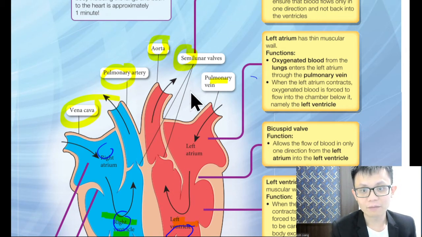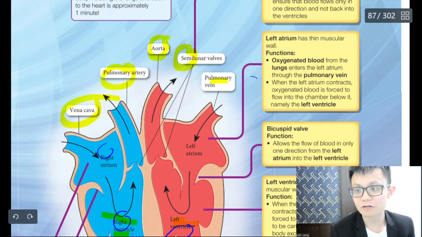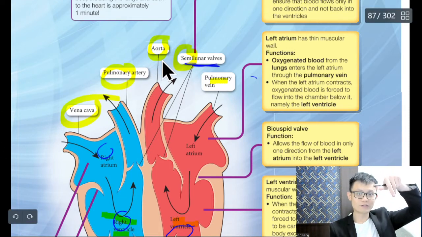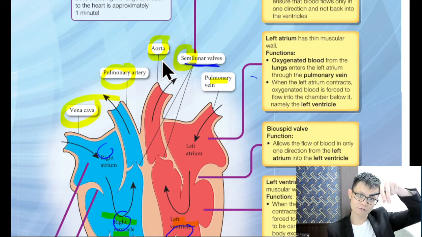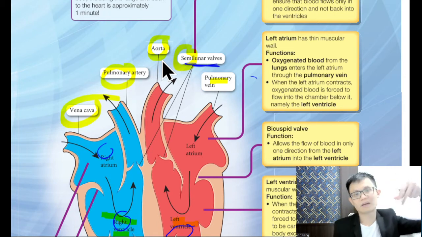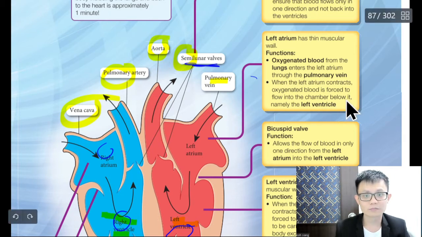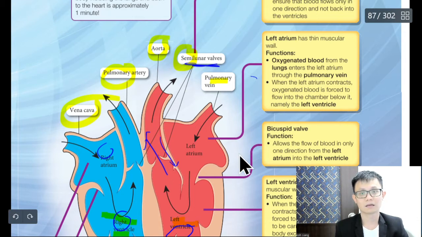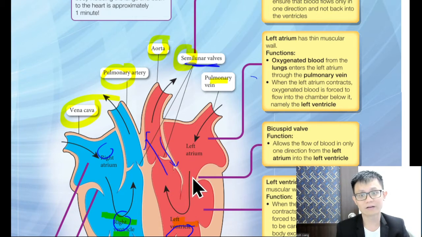Okay, and one more thing is the semi-lunar valve. You know valve? Valve is like the water. Open the valve, then the water comes out. But the valve is to make sure that it is one way. So when the blood goes in, it doesn't go back. If the blood goes back, it will die.